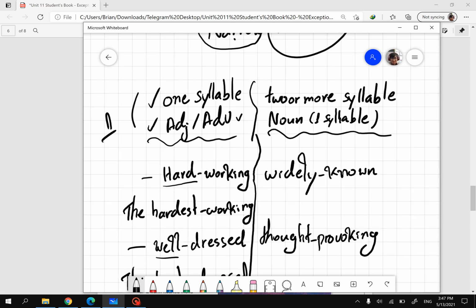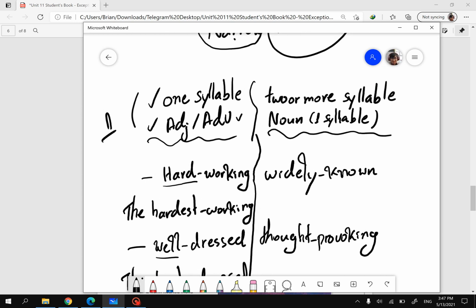The second one: if the first part has two or more syllables, even if it finishes with -ly, we don't change -ly to something like widely. We still count it as two syllables, and we don't change it. So if it has two or more syllables, we don't think a lot, we just put the most or the least, depending on your usage. The most means ខ្លាំងបំផុត, or the least means តិចបំផុត, depending on the meaning we use.